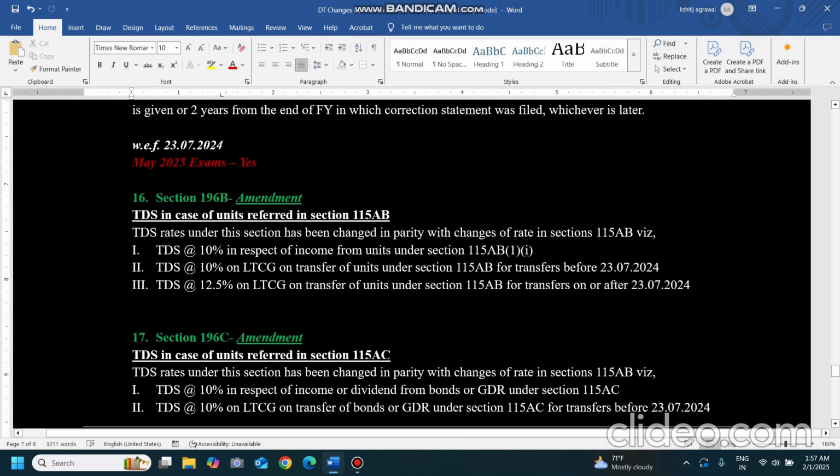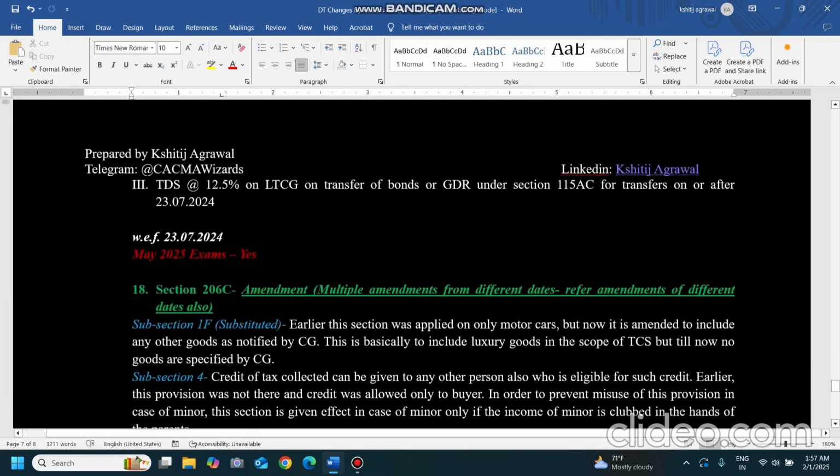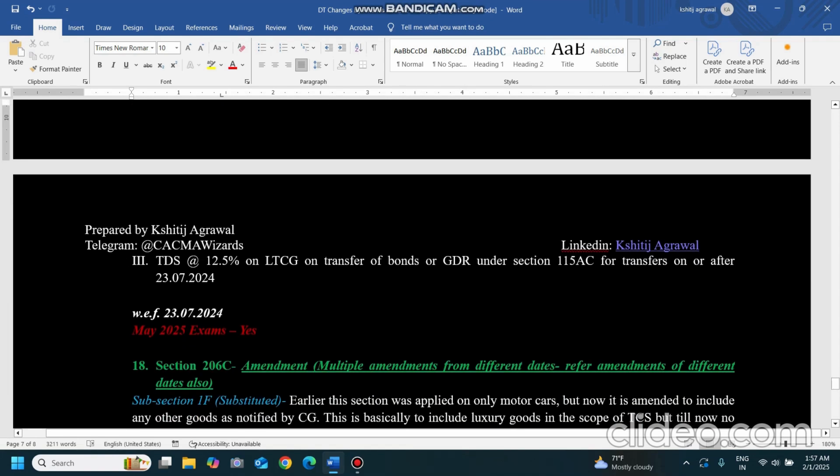Now coming to the amendments applicable from 23rd July 2024. There are a few amendments which are applicable from 23rd July. Again, some amendments are there in 206C which are applicable from 23rd July 2024.